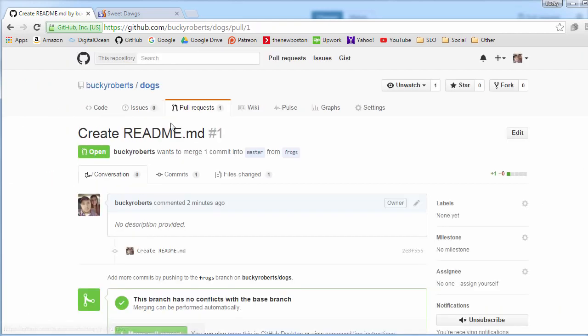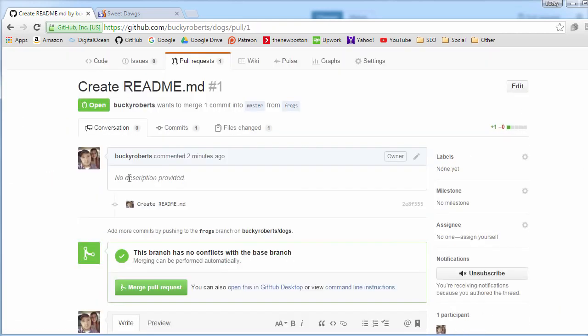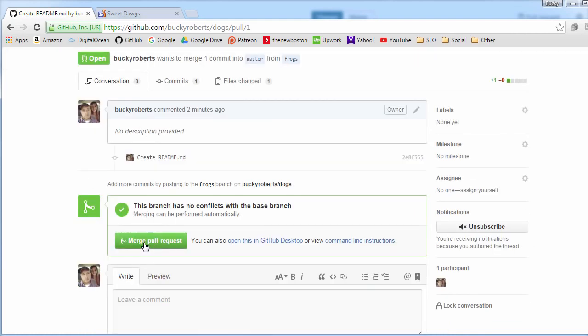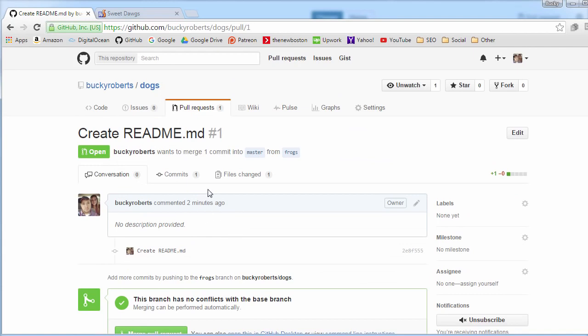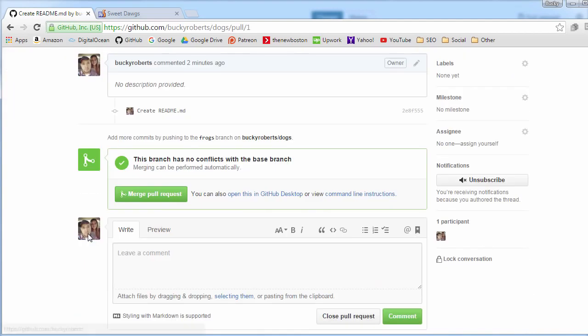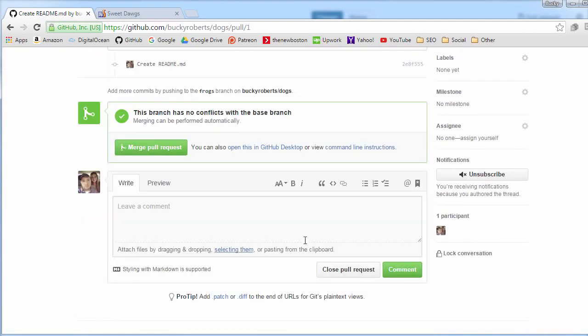So you can go through, look at their pull request and see all the files that they changed. And if this looks good, then you can go ahead and hit merge pull request. This means accept these changes, everything looks good. Now, if these changes are bad, maybe they edited something that you didn't want changed, or maybe it was just some guy and he made some bug in your program, for whatever reason you didn't want to accept the changes, then you can just go ahead and hit close pull request. So again, merge means accept, close means basically no thanks.